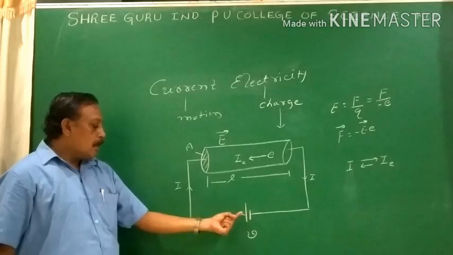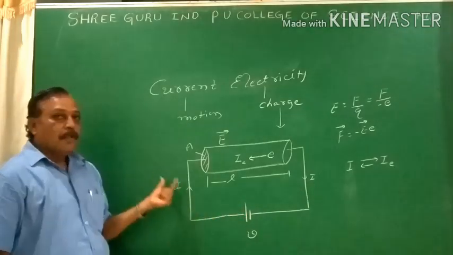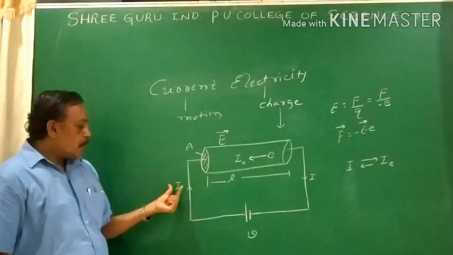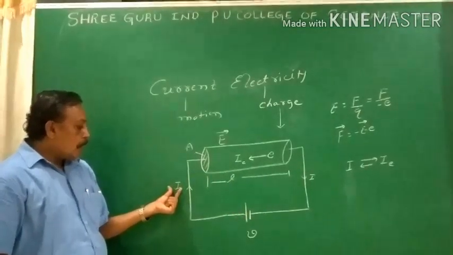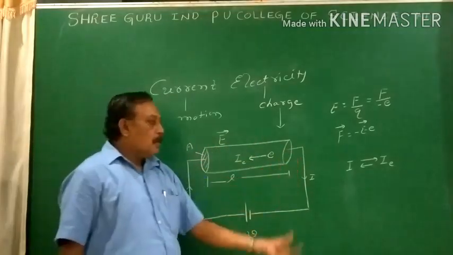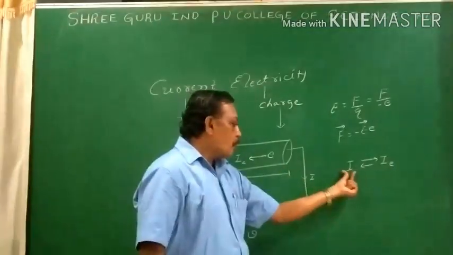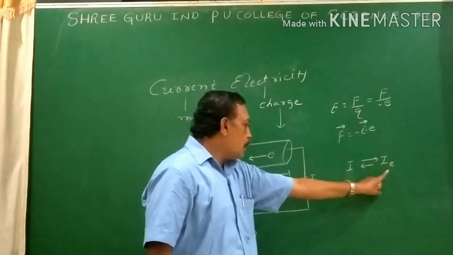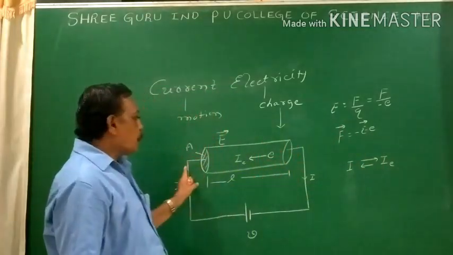The terminals. The conventional current flows from the positive to the negative terminal of the battery. So we always assign the direction of the current as I, which is conventional current. The actual motion of the electrons inside the conductor is from negative to positive.